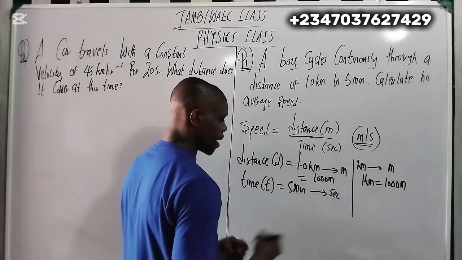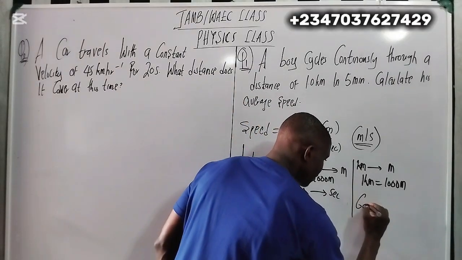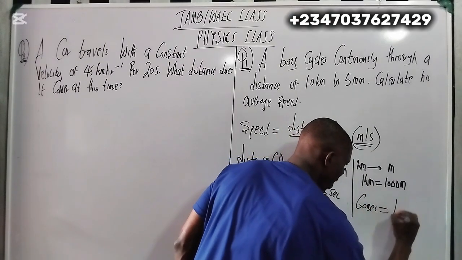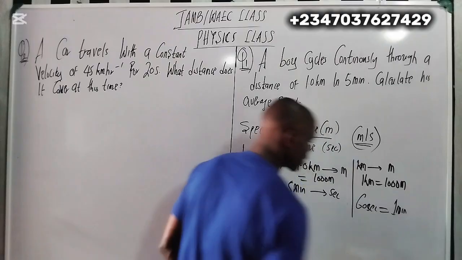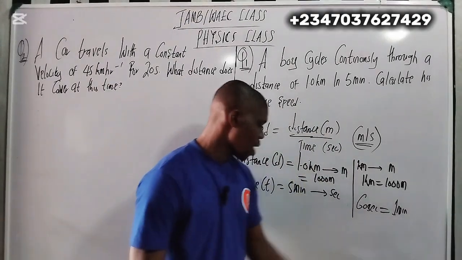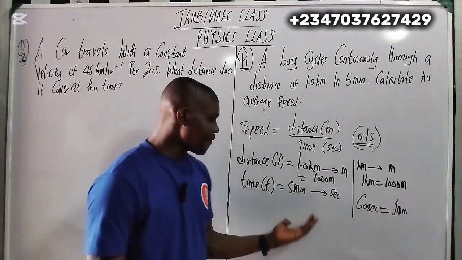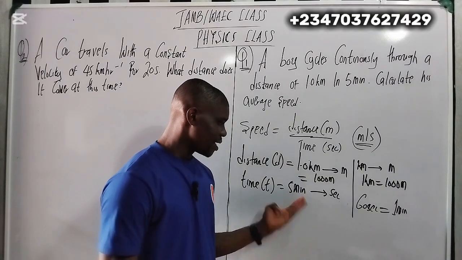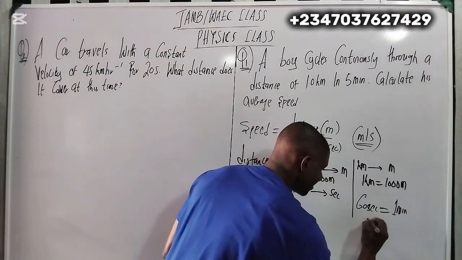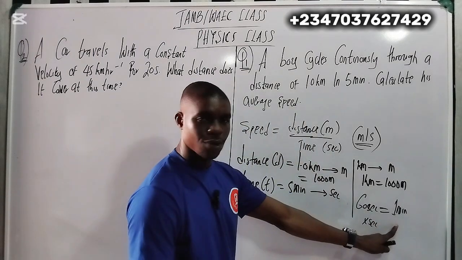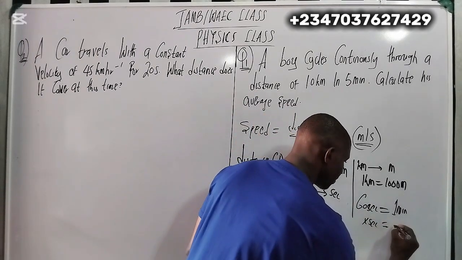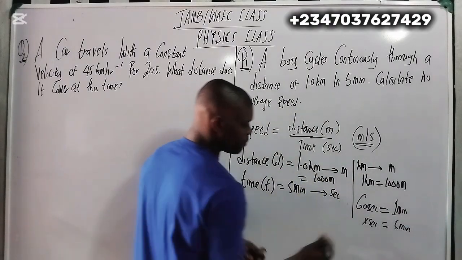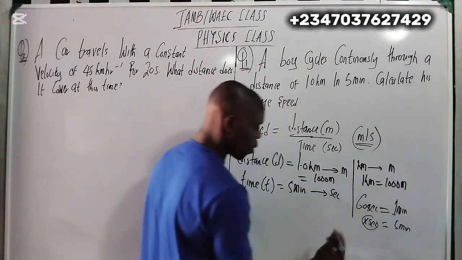Now, for minutes to seconds, remember 60 seconds equals to 1 minute. Okay. If 60 seconds equals to 1 minute here, and here we have 5 minutes, then I need to find seconds, because they give me minutes. So if I make seconds the subject of the formula, what will happen?